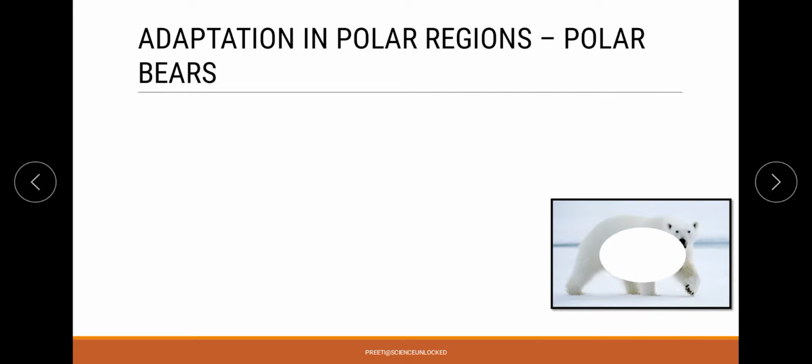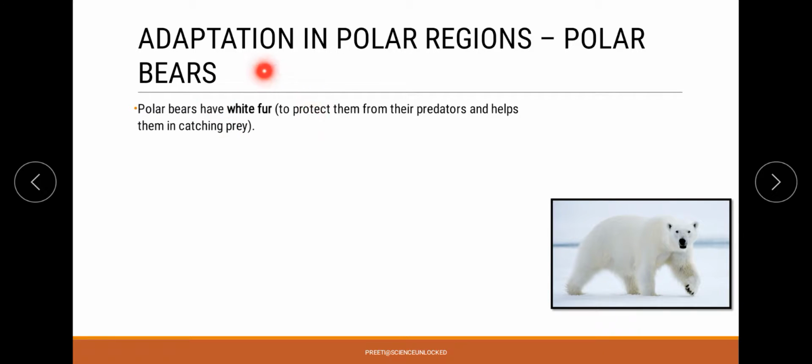Now polar bears are organisms which have white appearing fur, which helps them in protecting themselves from their predators, and helps them in the catching of prey. Now what exactly happens because of white fur? They totally get camouflaged in the region. They are able to hide themselves very easily, so that they can protect themselves from their predators, and they are able to catch their prey very easily.